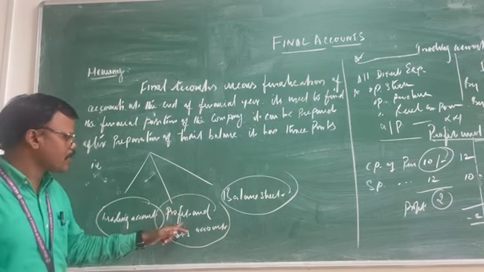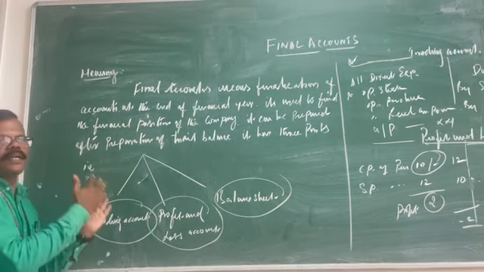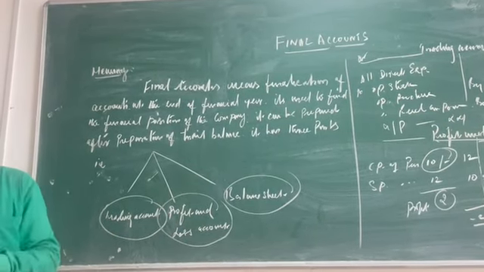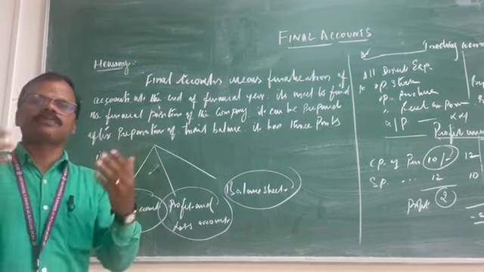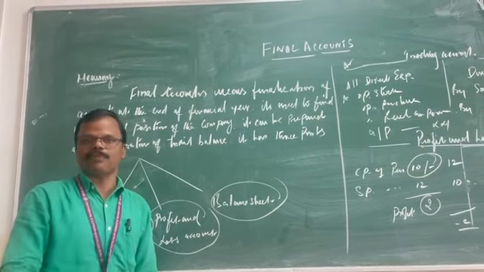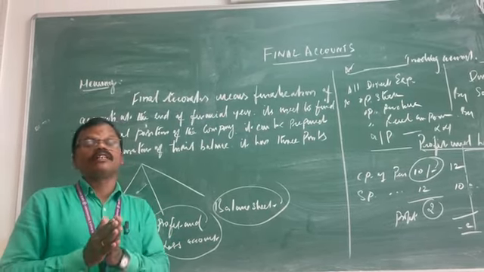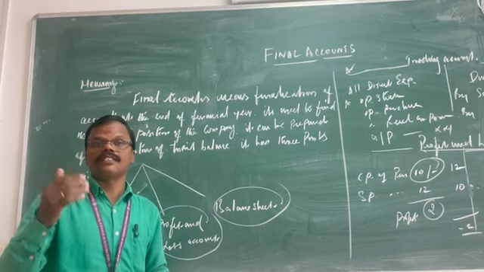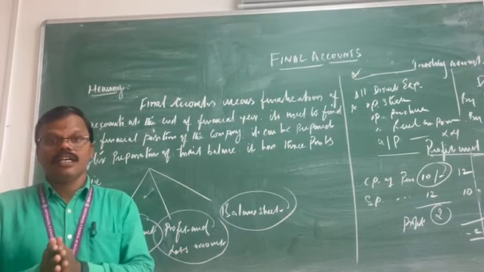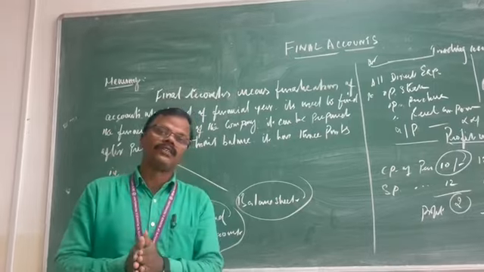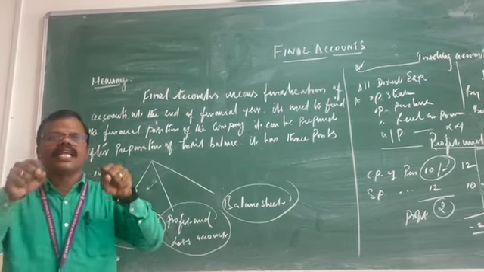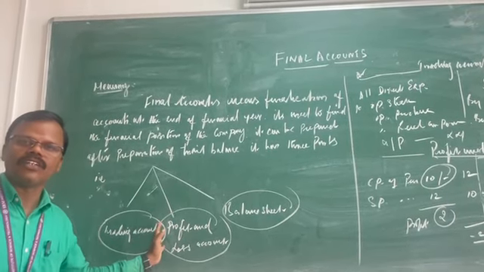How to find this account? The profit and loss account contains two sides, debit side and credit side, like a ledger. On the debit side, all the indirect expenses are entered. What are indirect expenses? Those expenses which are not directly incurred in the manufacturing process or business. For example, rent, advertisement, brokerage, commission, and discount paid.